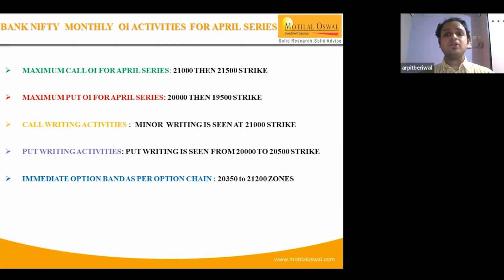It would be interesting to see that today also Bank Nifty made a low around 20,350, 20,400 zones, and now it is back to around 20,800 and trading within that wider range. As VIX has cooled off from high levels, market participants are expecting that the index is likely to trade in this range between 20,650, 700 to 20,100, 20,200 zones.